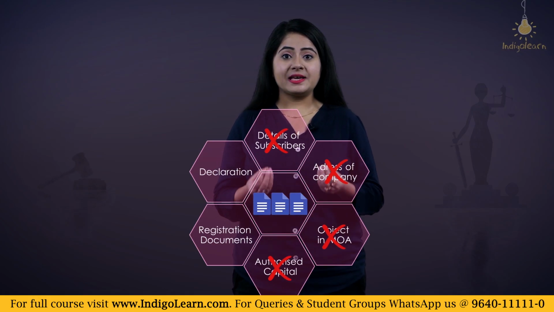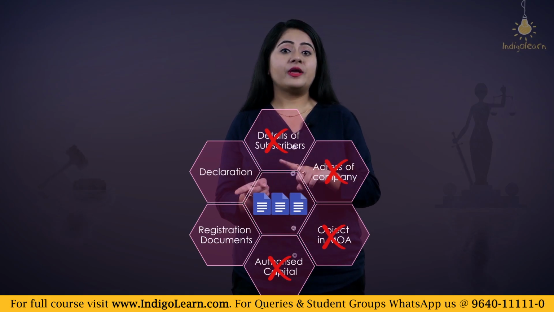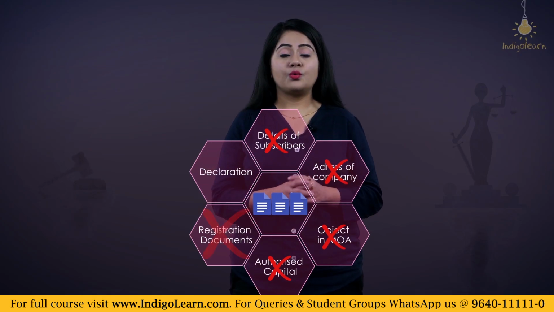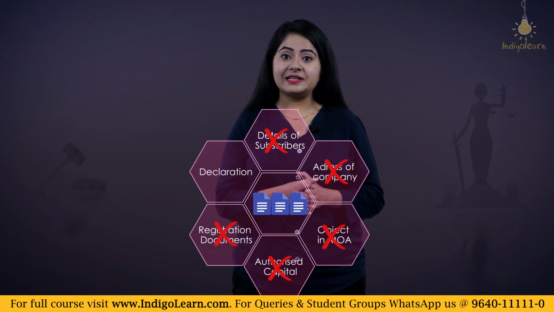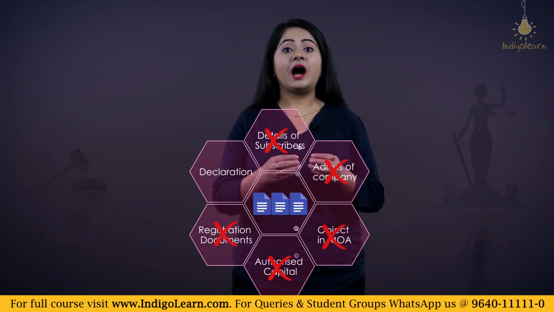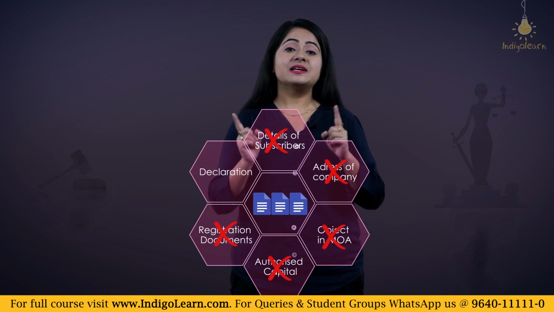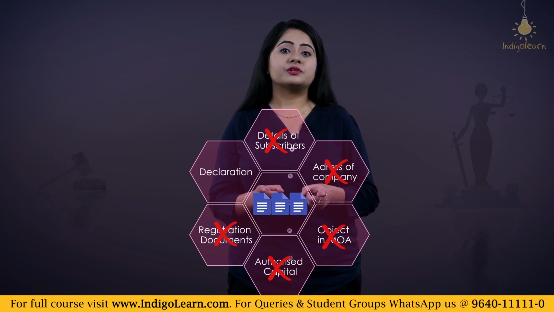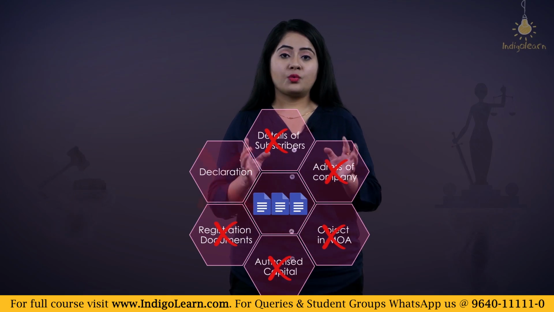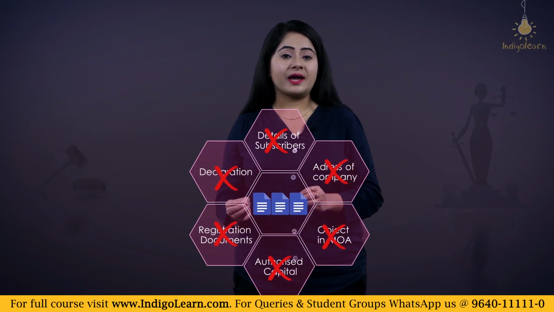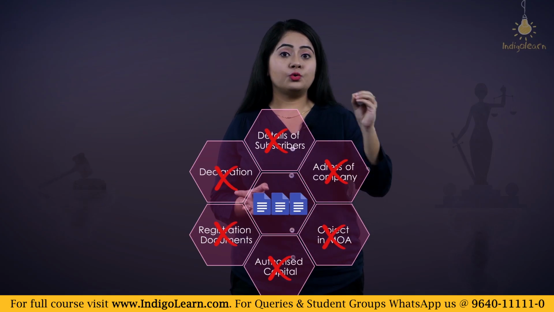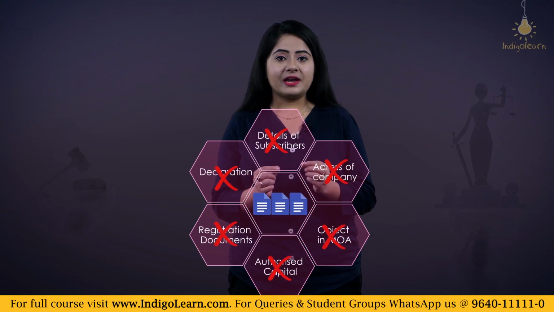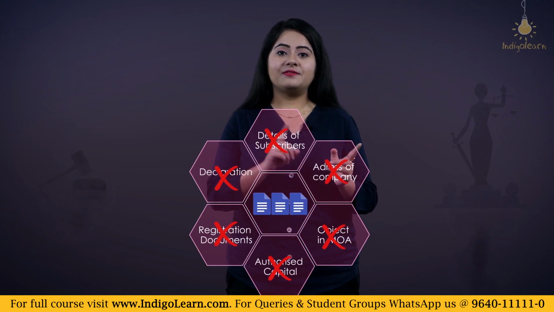So now what happens if the details which are given when the documents are submitted for the registration of the company, those details are wrong? What happens? So now they have definitely declared that whatever details they have given are correct. So we know that the subscribers submit a declaration stating that all the details that are given are true. However, what happens if they are not true? What happens if these subscribers are trying to fool the registrar? They are trying to fool the government. They are trying to create a fake company. So in that situation, whenever the government finds out about it, they will be in trouble.